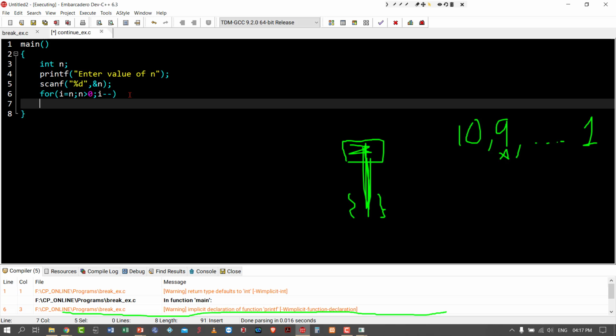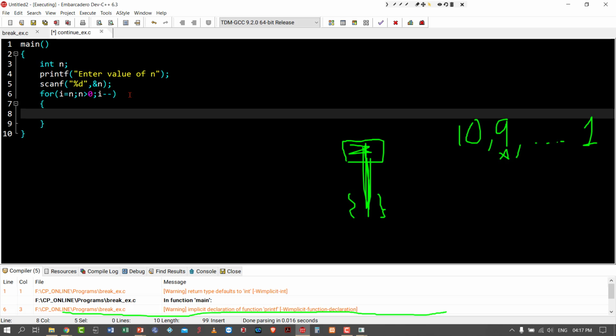So if it is divisible by 3, no need to print it. So I am writing something like this. If i, because we are testing for each and every i value, i mod 3 equal to 0, continue.